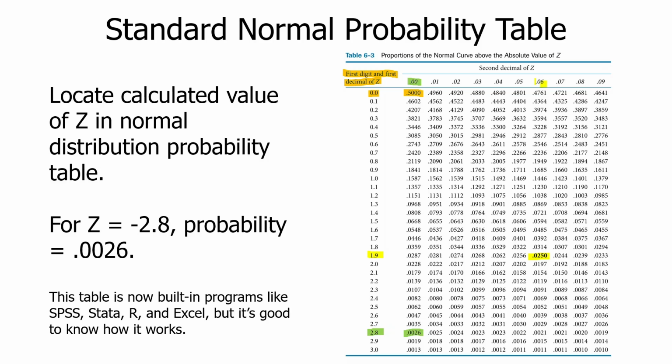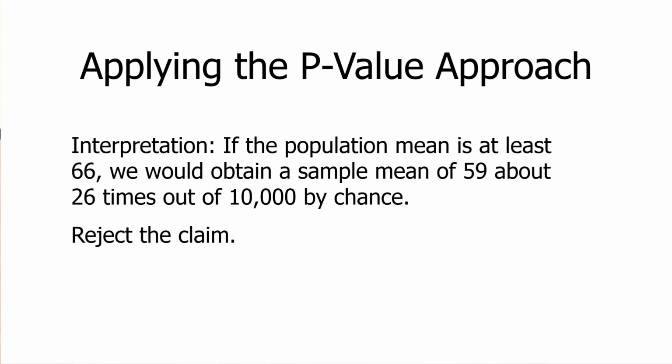Again, under the assumption that the true mean is this hypothetical that the skeptic offered, 66, we would obtain a sample mean of 59 0.0026 of the time, about 26 times out of 10,000 by chance. It could happen, but it would be a really fluke probability. So we would reject the claim. Here's our interpretation: if the population mean is at least 66, we would obtain a sample mean of 59 about 26 times out of 10,000 by chance. Reject the claim.